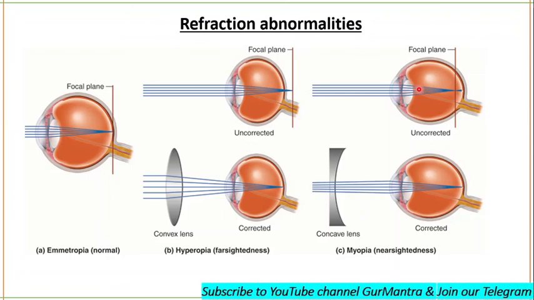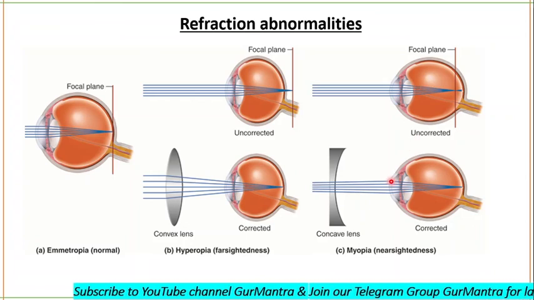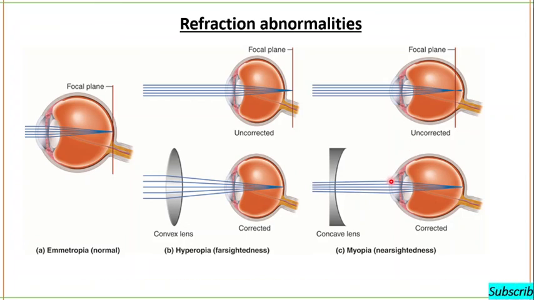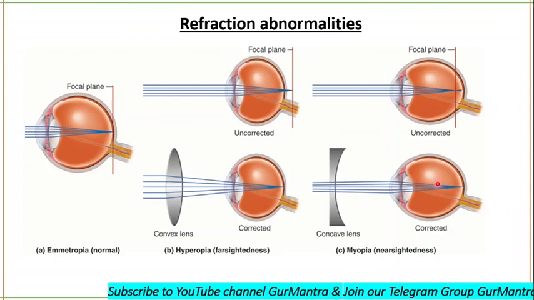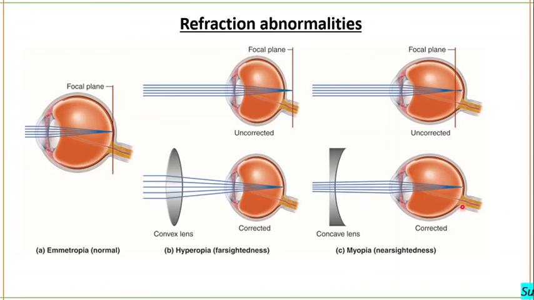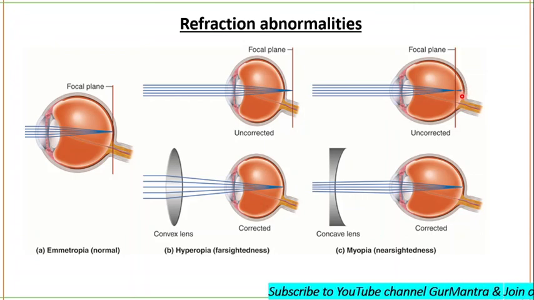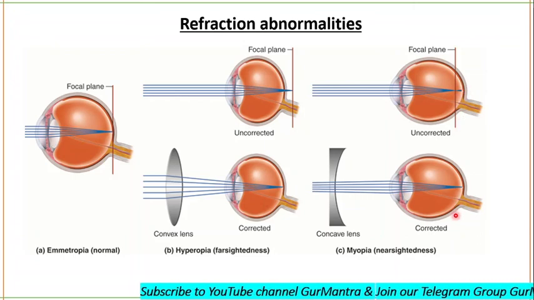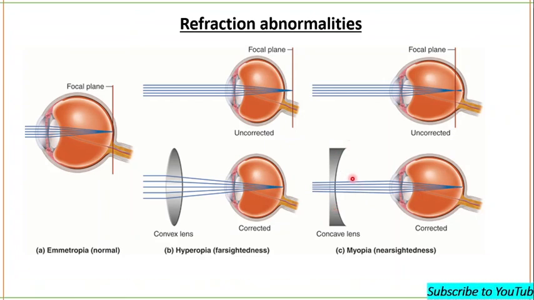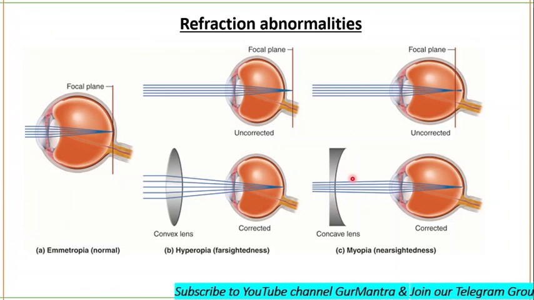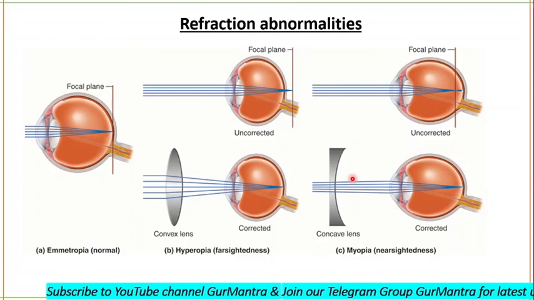Then, by placing a biconcave lens in front of the eye, it will cause the light rays to diverge slightly before striking the eye, so that they are brought to focus on the retina. It is diverging here, it is converging here. So to overcome myopia, we use a biconcave lens.